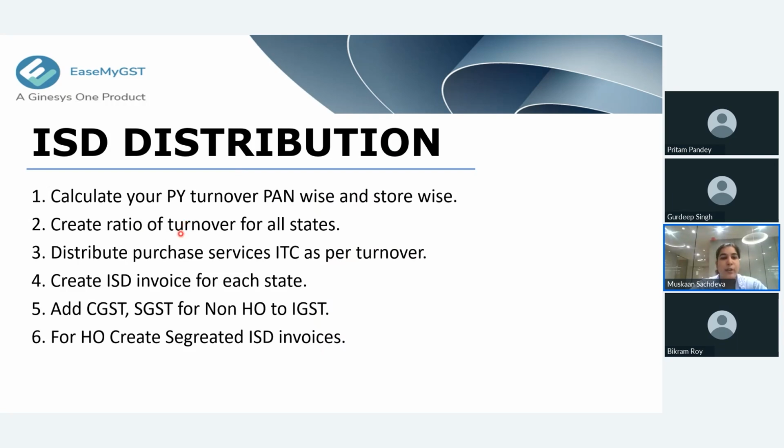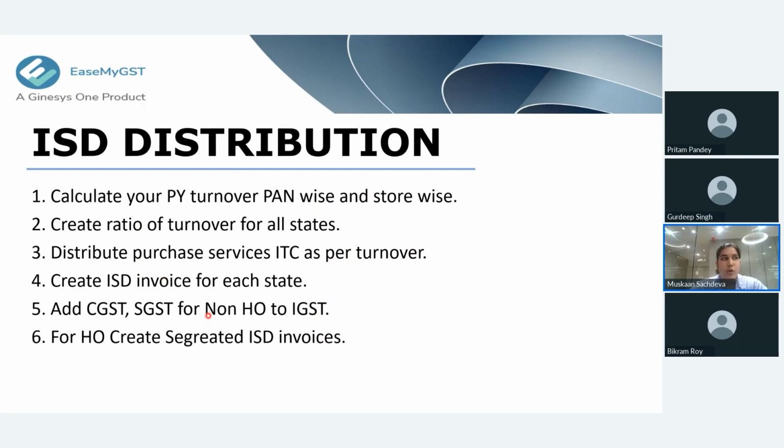Then we distribute the purchase services ITC as per your stores' or your HO turnover. Once you have distributed the services ITC, you will create the ISD invoices for each state, no matter the number of stores you have in each state.